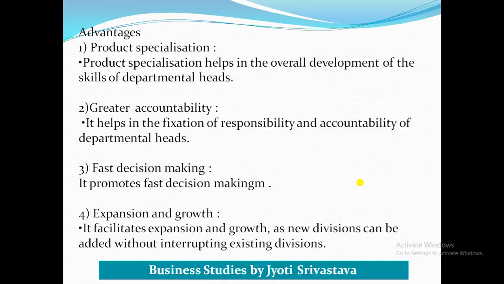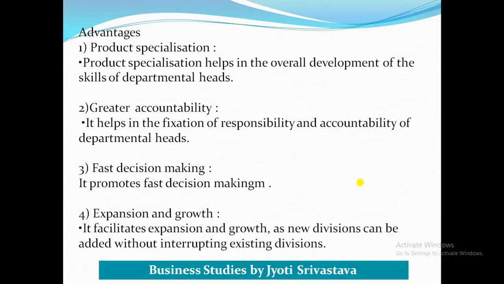Now let's see the advantages. Product specialization, yes, because now you are producing and focusing on one particular kind of product. So definitely product specialization helps in the overall development of the skills of the departmental head. Means the departments are made on the basis of product, so one particular department will be specialized in that product, like if the department is manufacturing cosmetic, then it will be specialized in that.